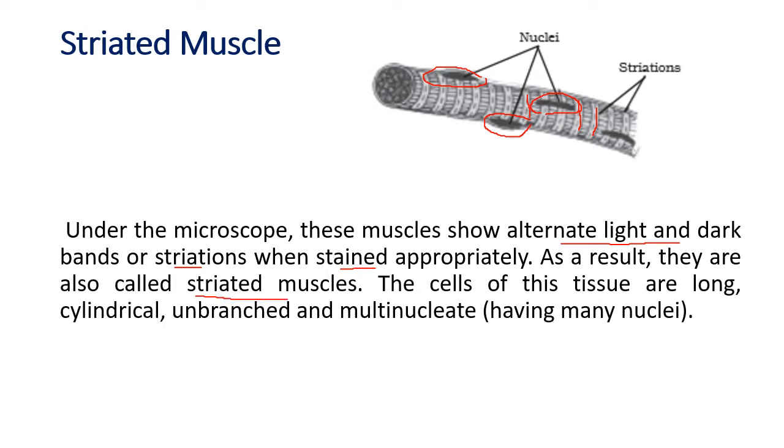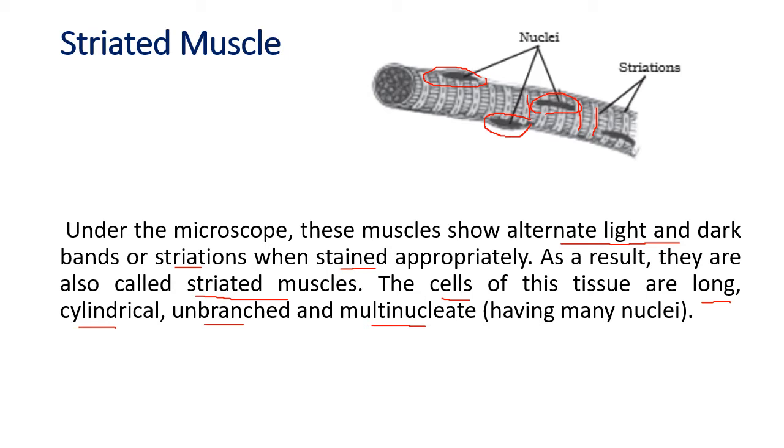What you can see, the cells of this tissue are long. So the cells which make up this tissue are long, cylindrical. And you see this, it is in the form of a cylinder. The shape you can see. They are unbranched and multinucleate. Just like I said, the nuclei are scattered at many places. So it is multinucleate, having many nuclei. So the cell is long, cylindrical, unbranched.